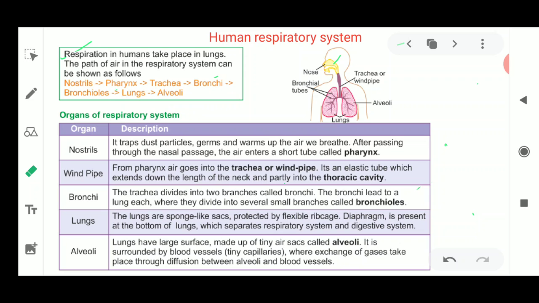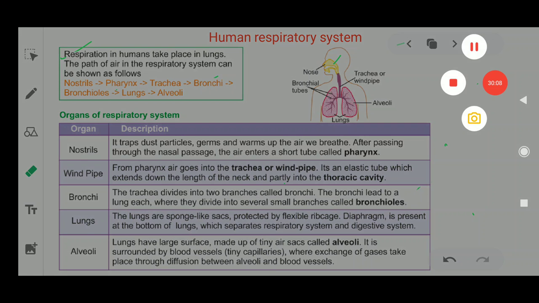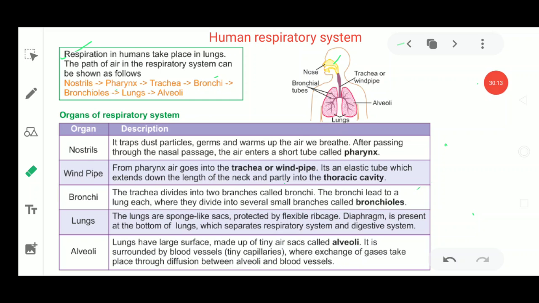So this was all about the human respiratory system. In today's class I have discussed the main organ of respiration in human beings, the lungs. Not only the lungs are responsible for breathing; there are many other organs in the human respiratory system which help us in breathing. Children, I think it is very clear to everybody what the main parts of the human respiratory system are.